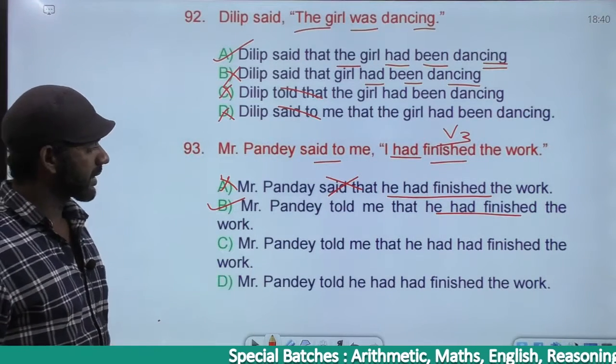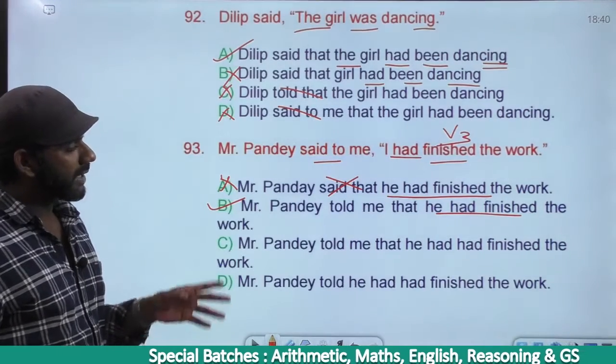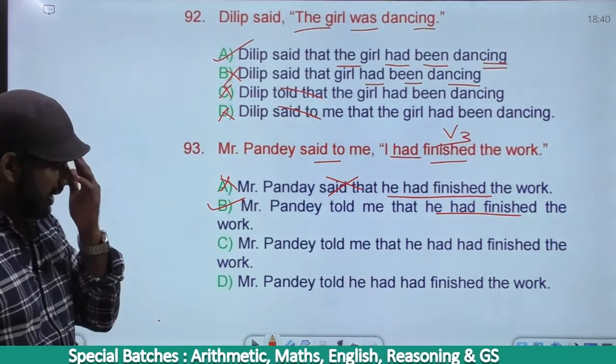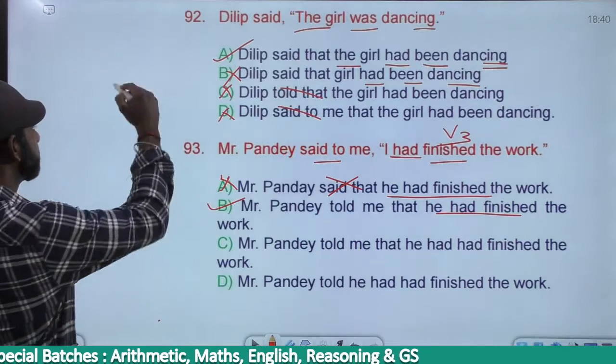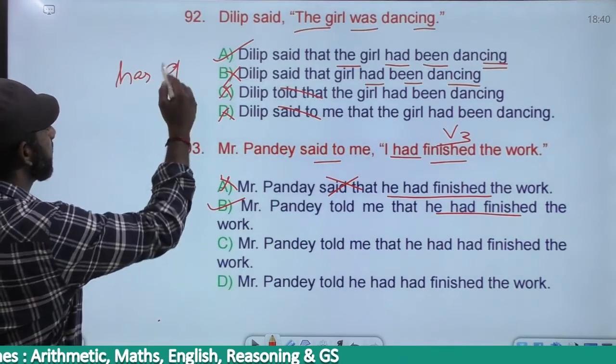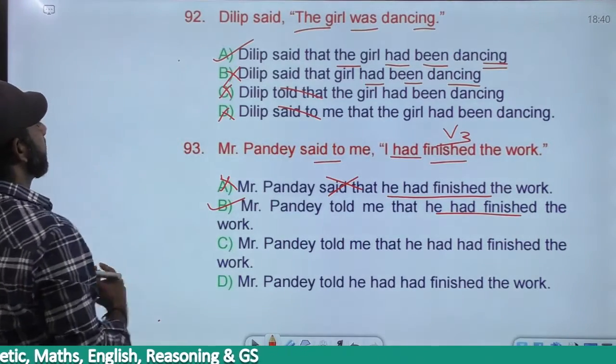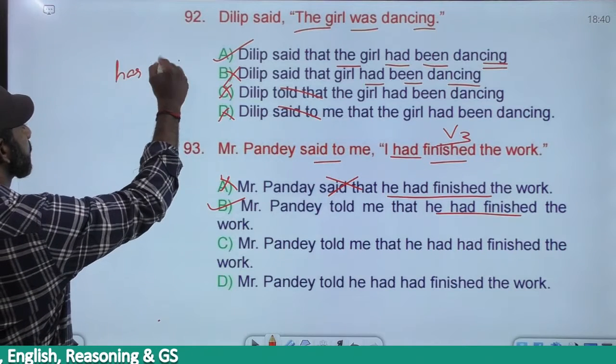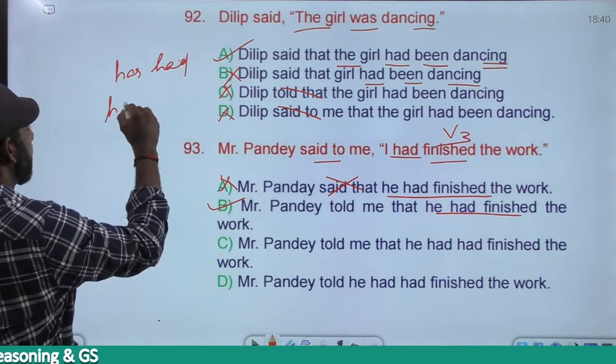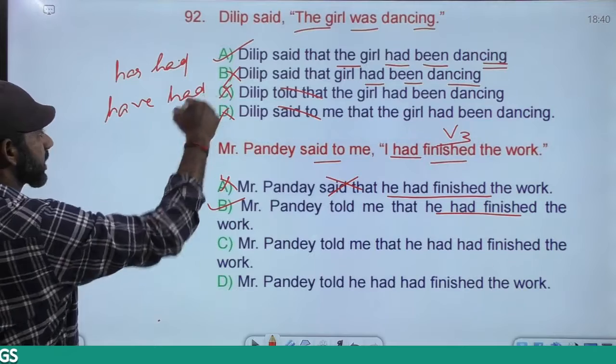Leave. Come to C. Mr. Pandey told me that he had finished. There's a usage like had. Has had is a correct usage. Have had is a correct usage.